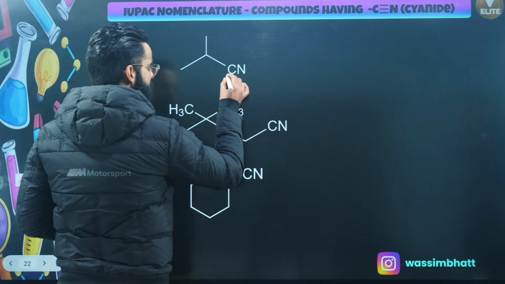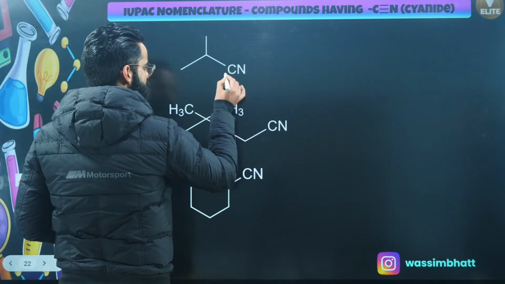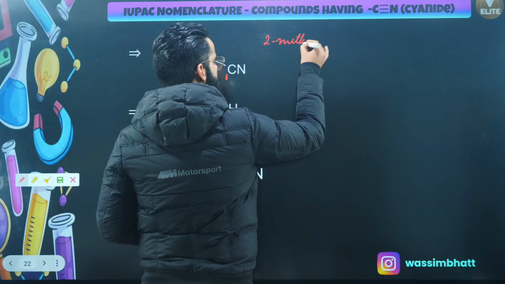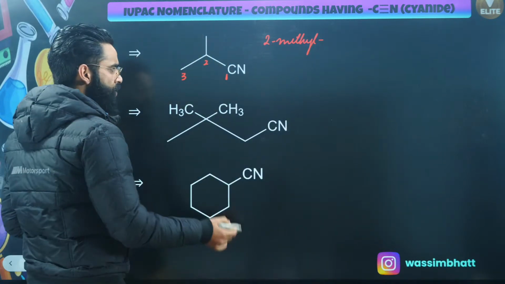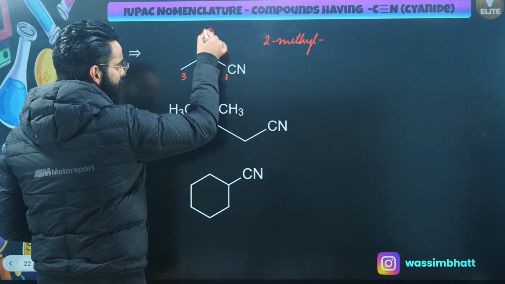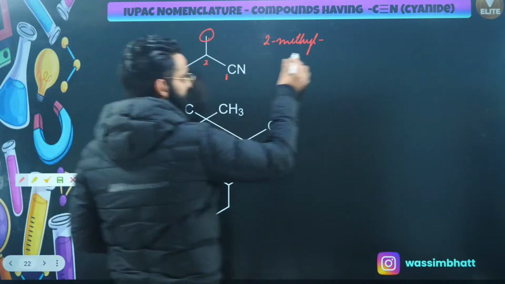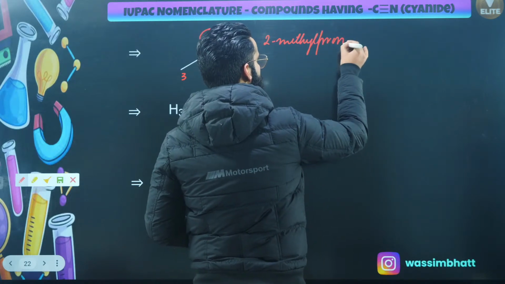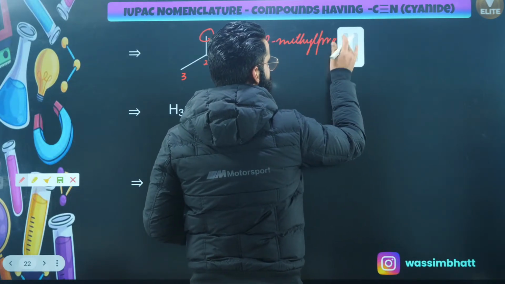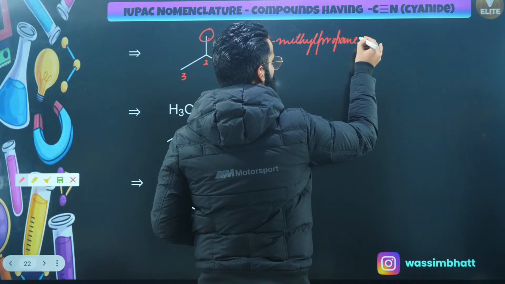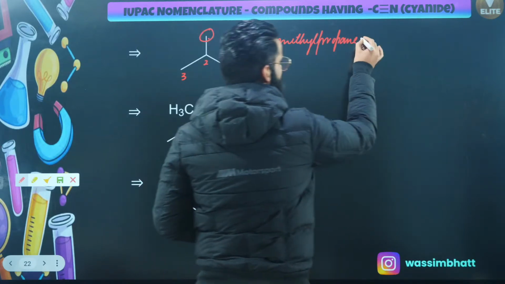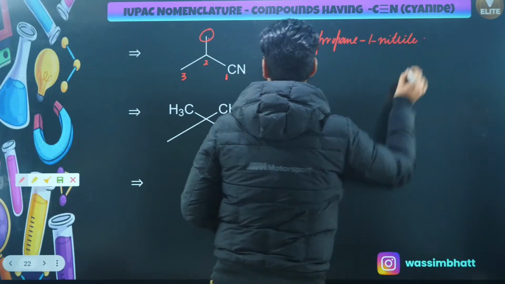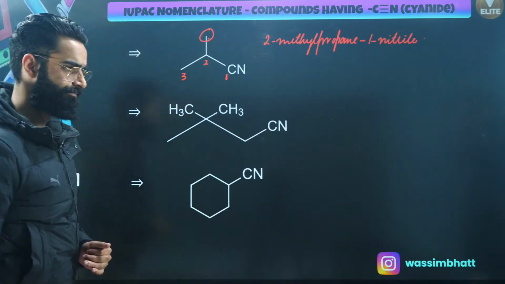Over here, you need to include this carbon of cyanide into the parent chain. It's going to be 1, this is going to be 2, this is going to be 3. So it's simply going to be 2-methyl, right? At carbon number 2, there was a methyl group. That's why I wrote 2-methyl. Then you have got 3 carbons in the main chain. It's going to be 2-methylpropane. Then this is the functional group at carbon number 1, right? You will be writing nitrile, because the carbon of this cyanide is included in the main chain. Perfect?